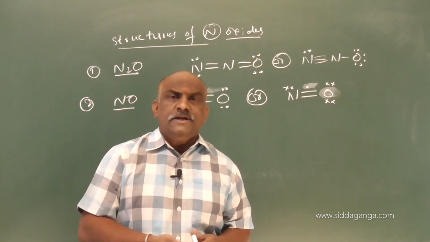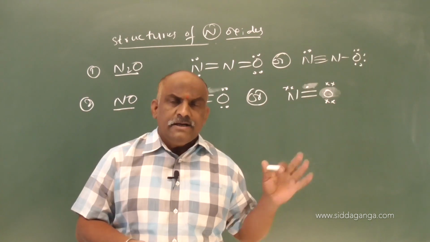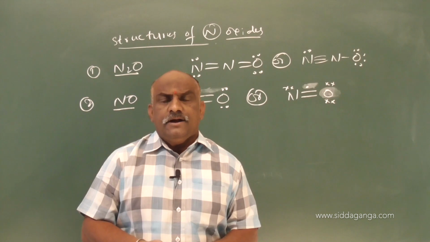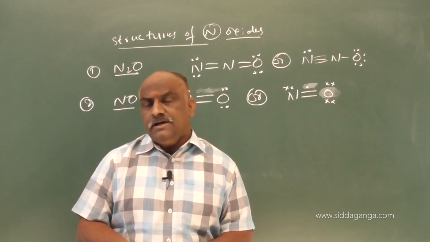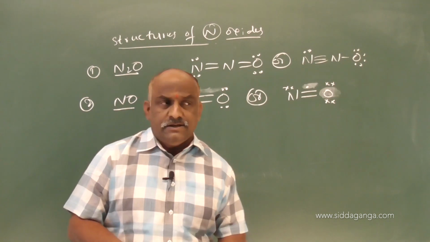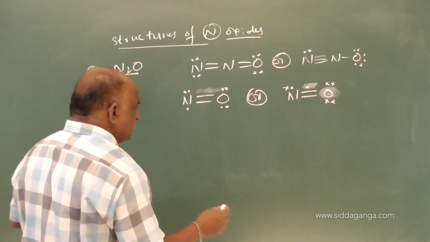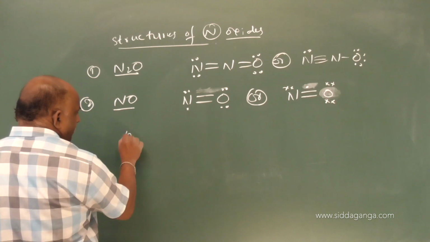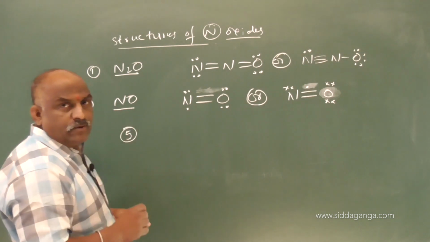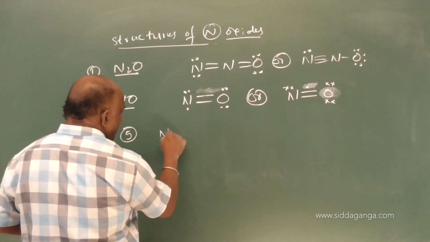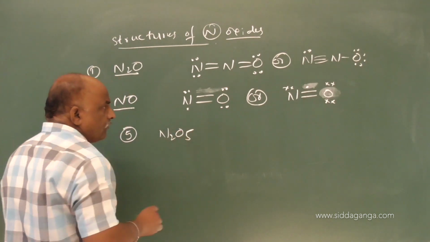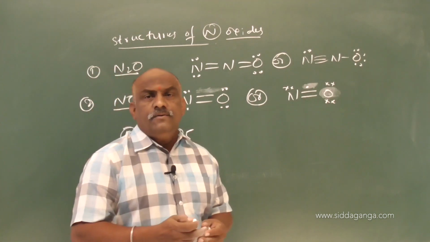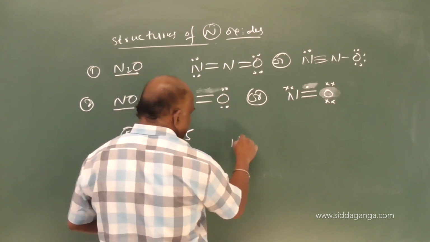While going to the next one, which is very important, the remaining three will be there: nitrogen trioxide, dinitrogen tetroxide and dinitrogen pentoxide. Suppose you should take example number 5, N2O5, and you should draw like this.